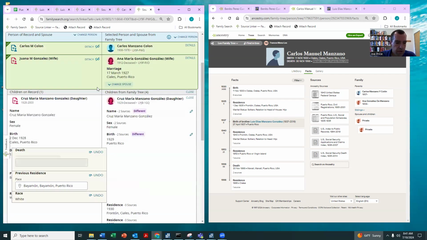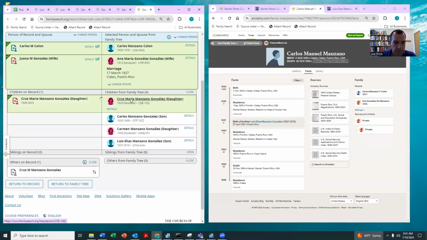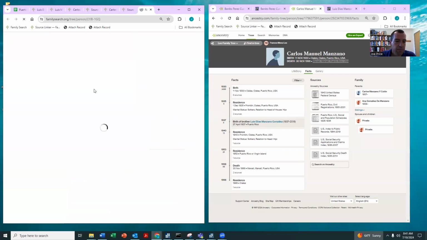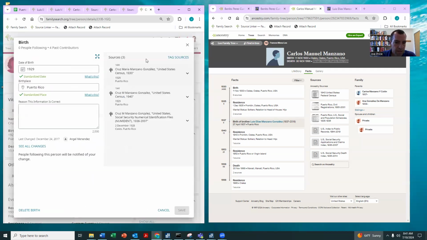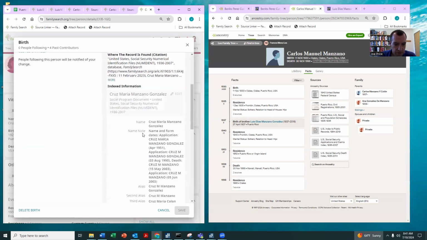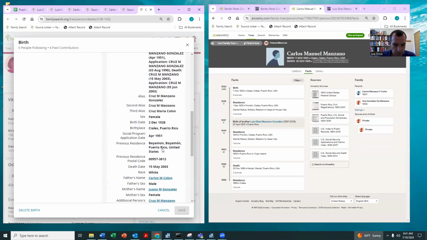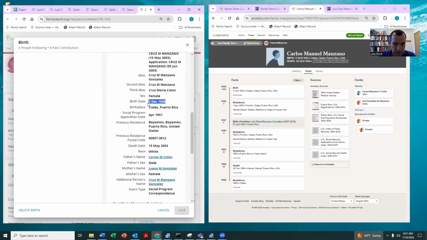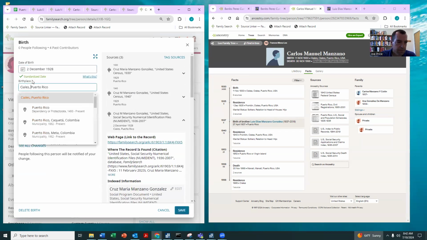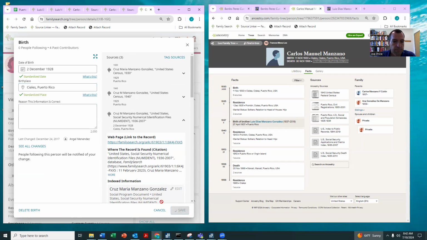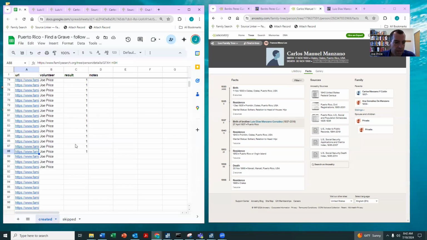I could do it here in Source Linker, though for me, sometimes it's just easier to do it on the person page, but let me just show you really quick. The main thing is then I can usually copy this a little easier than in Source Linker. So where's that birth date? Right there. And then see all these. Perfect. And then I just come back here and check it off. And then if I bit off more than I can chew, I can just delete those.